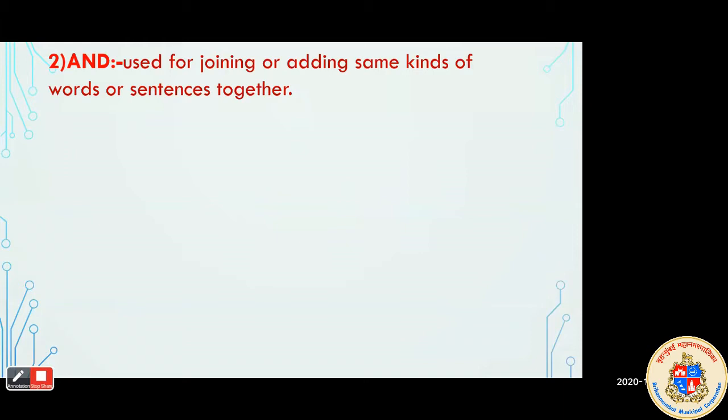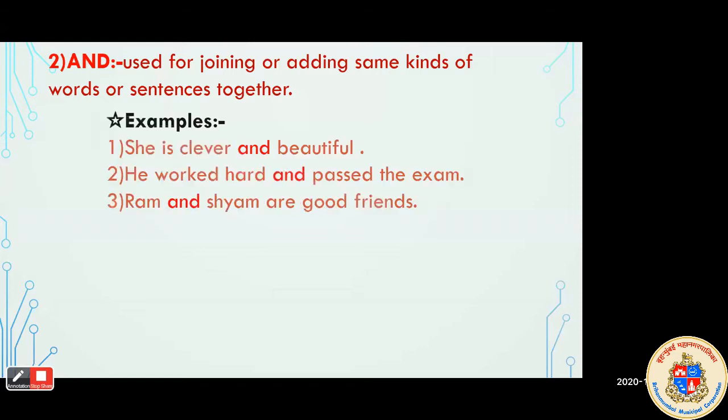It is used for joining or adding some kinds of words or sentences together. Same kinds means noun or noun, adjective or adjective, verb or verb. We use this conjunction to join similar ideas. So let's see some examples of this.